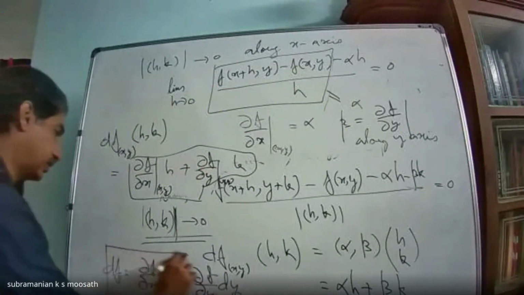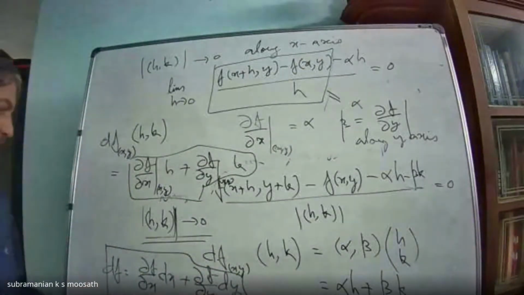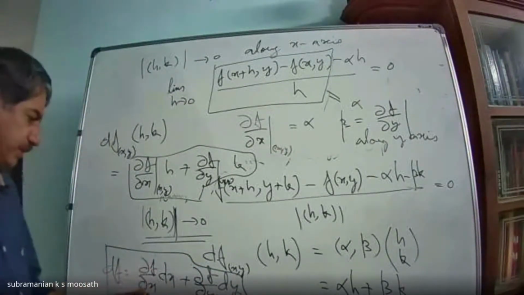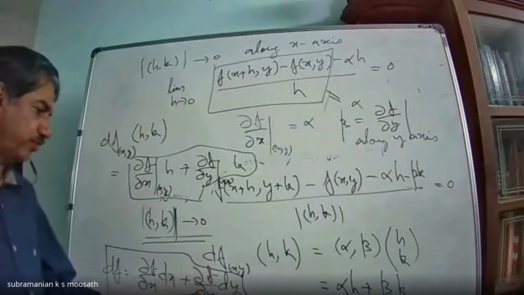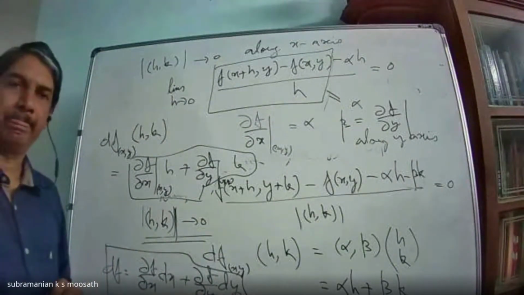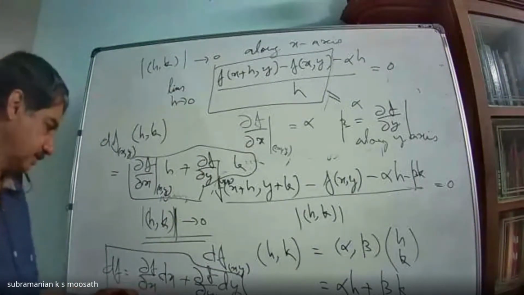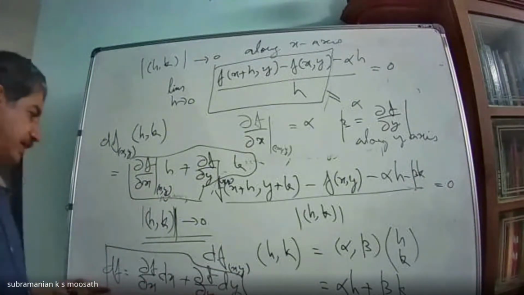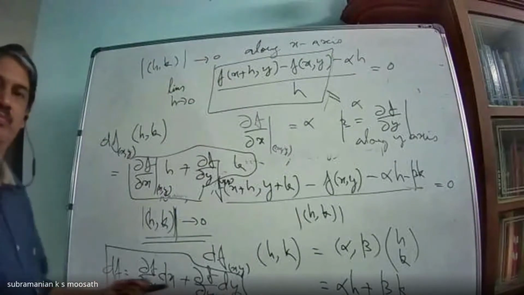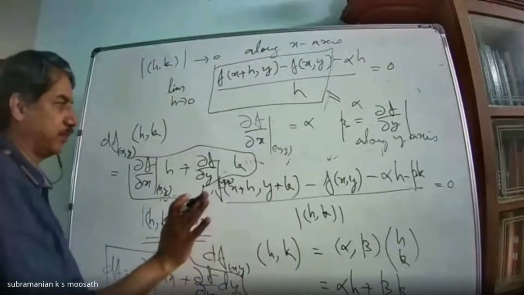Have you seen this notation anywhere? df equal to dou f by dou x into dx plus dou f by dou y into dy. In BSc, you might have studied in this form. Yes? How it has come, is it clear?